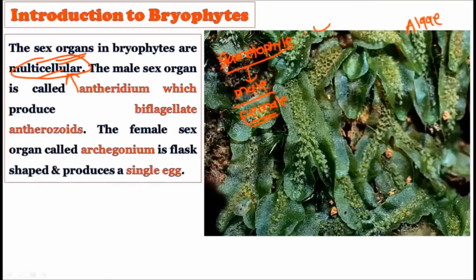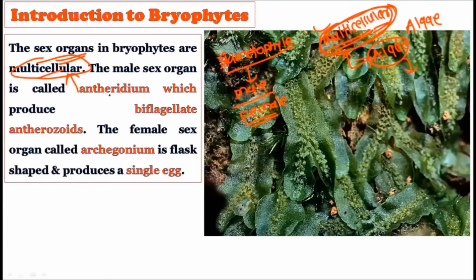But in the bryophytes, what do we find? We find multicellular sex organs, that is, more than one cell is present in the sex organs. So multicellular sex organs are present in the bryophytes, which makes them different from the algae. This is very important, because sometimes UPSC asks the simple question of how you can distinguish between bryophytes and algae, or between bryophytes and pteridophytes. So all these points are very important: the sex organs in the bryophytes are multicellular, while in the algae we find unicellular sex organs.